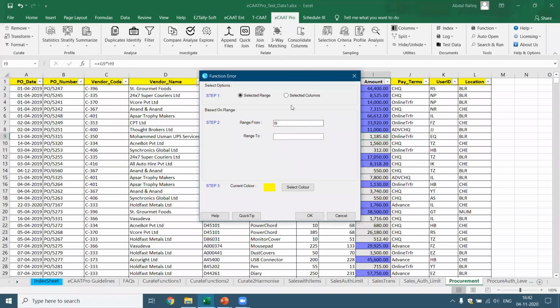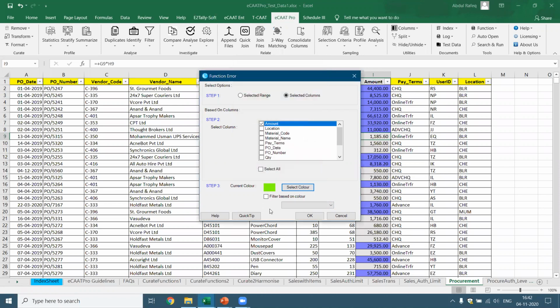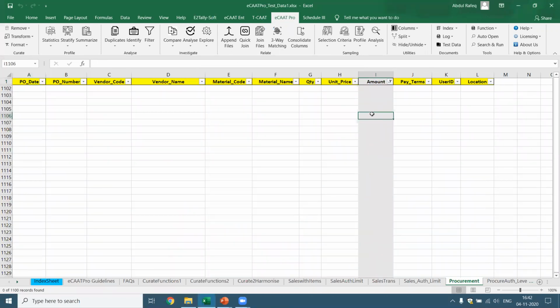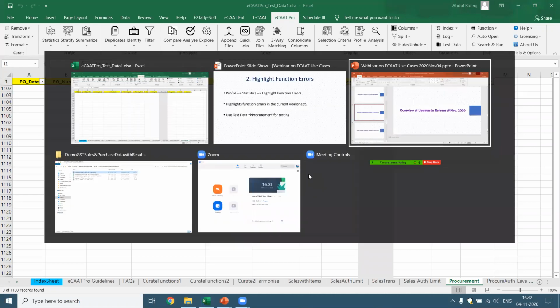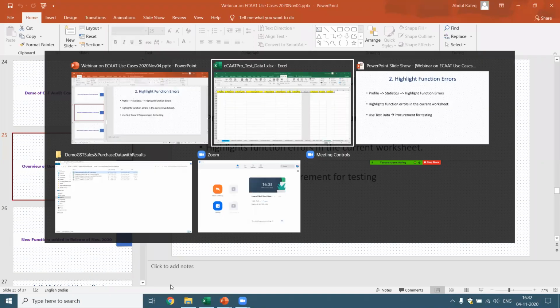I've got this function error, which I want to do on the selected column, the amount column. Let me select a color. I'm going to select a different color here. Okay, this function should be able to identify, going through all this, which are the rows where there are errors. So in this case, we find in the amount, we did not find any errors. If there were errors, it would have shown the results.